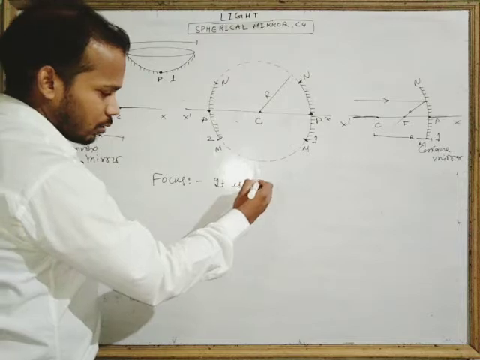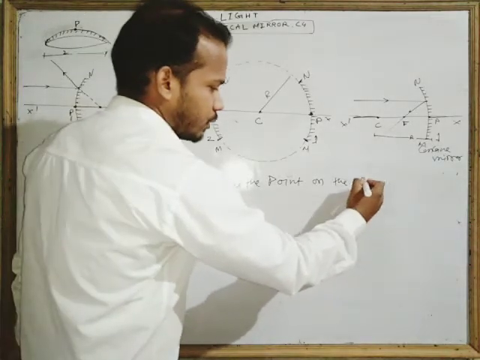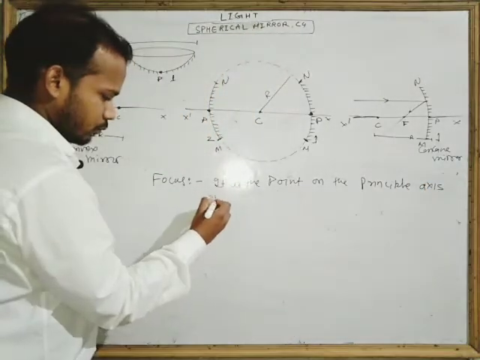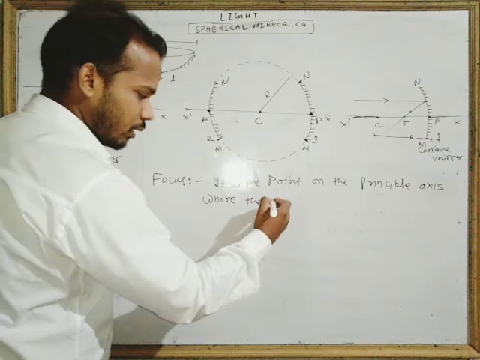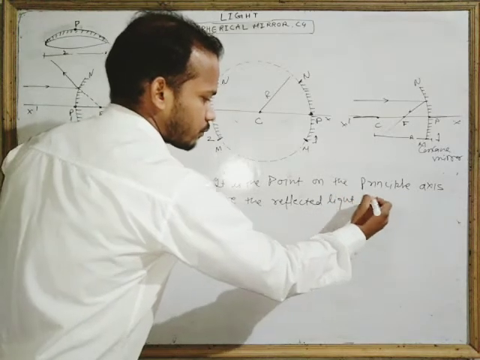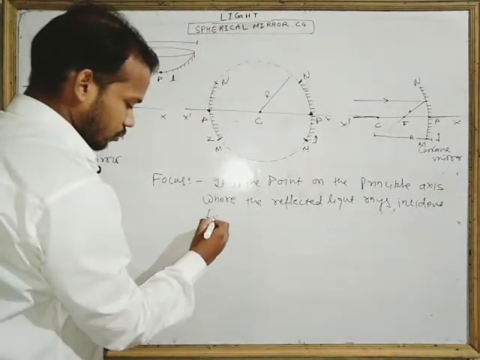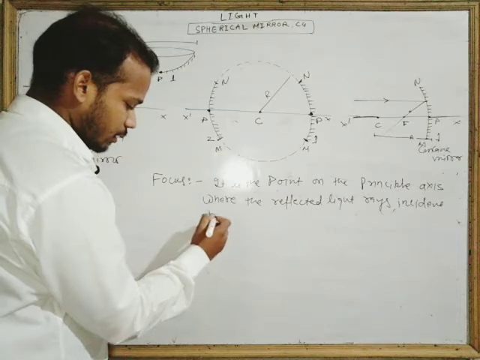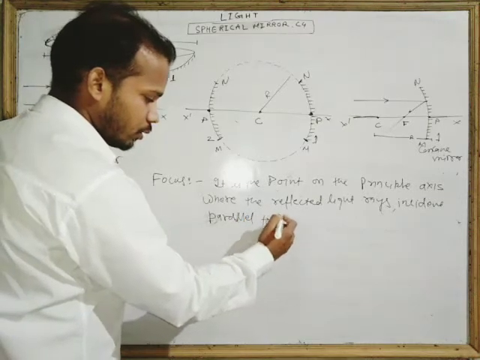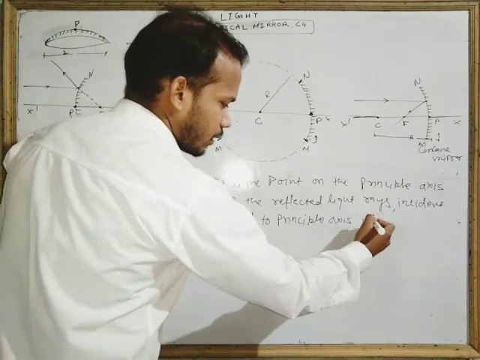It is the point on the principal axis where the reflected light ray incident parallel to the principal axis intersects.